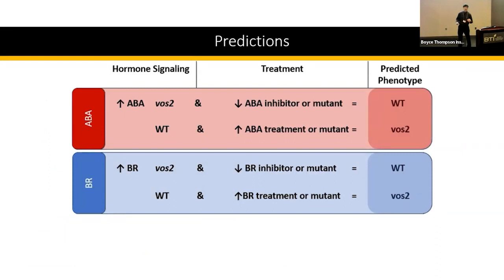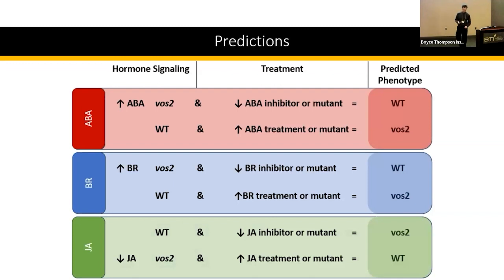Opposite to that, if we were to start with a wild type plant and increase the signaling of ABA and BR, we would result in a VOS2 plant. Totally contrasting this is jasmonic acid. Now, in VOS2 plants, it's downregulated, but if we were to upregulate this, we would be able to potentially rescue the plant. Opposite to that, if we were to start with a wild type and downregulate jasmonic acid signaling, we could result in a VOS2 plant.